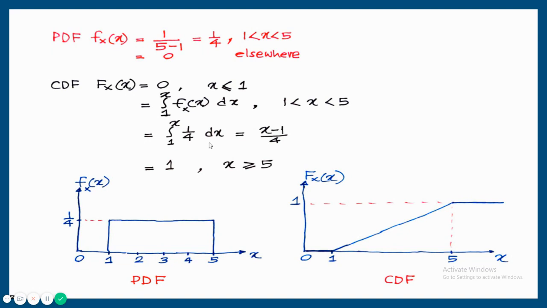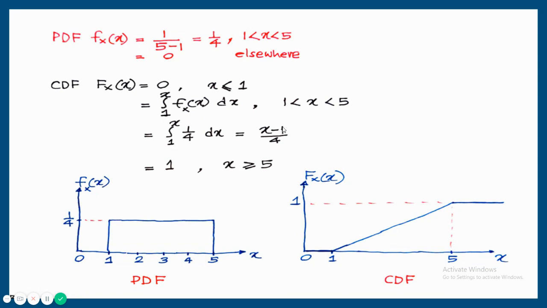For that, the integral from 1 to x, because x is varying from 1 to 5, of f_X(x) dx. Then substituting the probability density function, the integral from 1 to x of 1 by 4 dx. So that is equal to 1 by 4 outside, x from 1 to x, that is (x minus 1) upon 4. So this is the answer